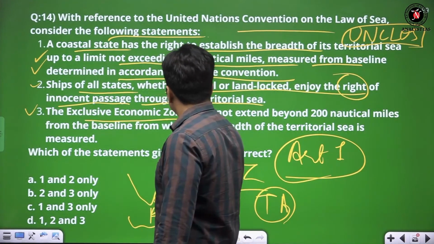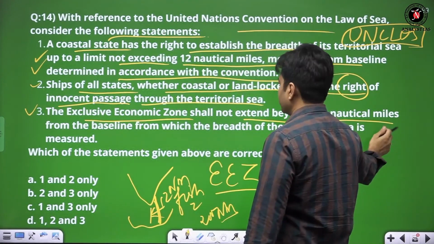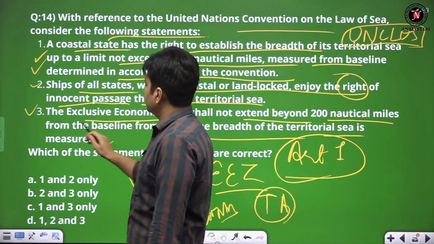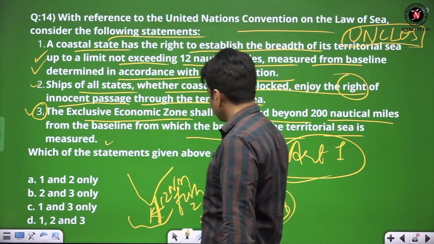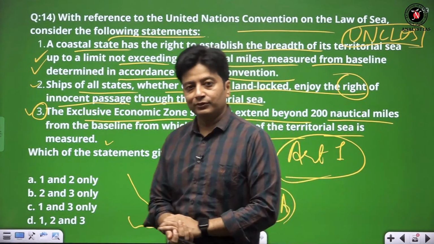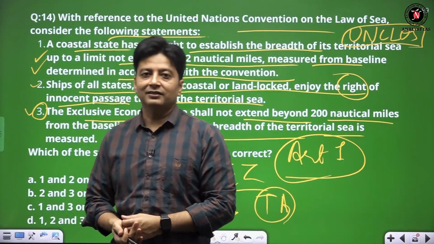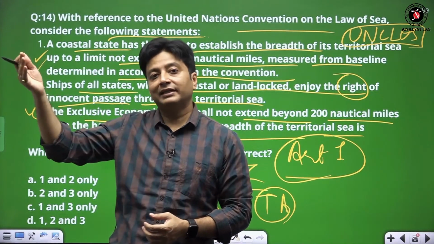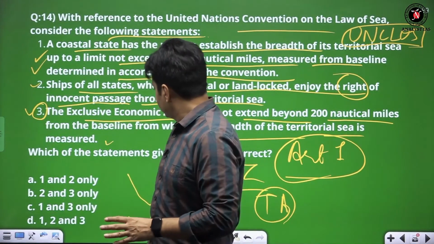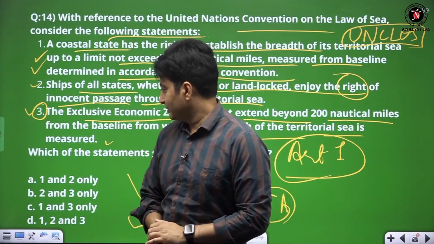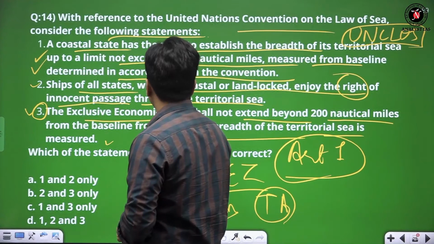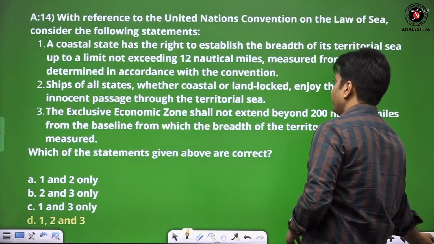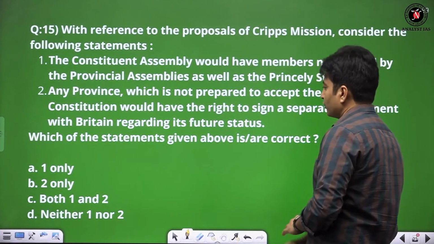The exclusive economic zone, EEZ, shall not extend beyond 200 nautical miles from the baseline from which the breadth of the territorial sea is measured. This is also correct. I told you the natural region: we also have to eat fish, so fishermen have to go into the sea. But when they go to the high seas, crossing the 12 nautical miles, then the navy of the other country catches them. So all this comes under UNCLOS, right? So here the answer will be D only, and I think we have one more question left.